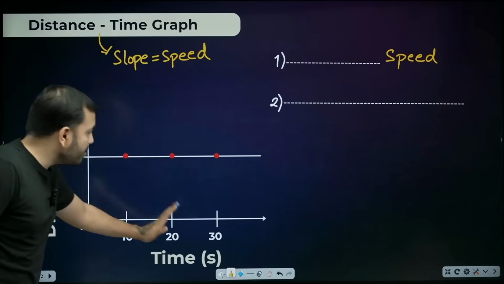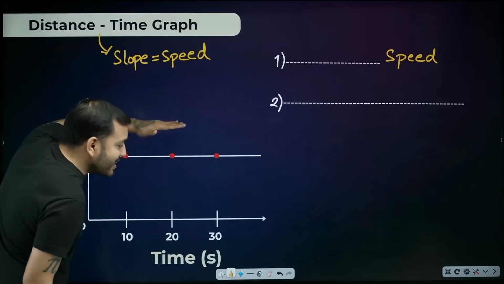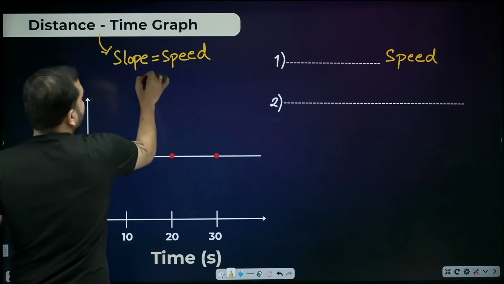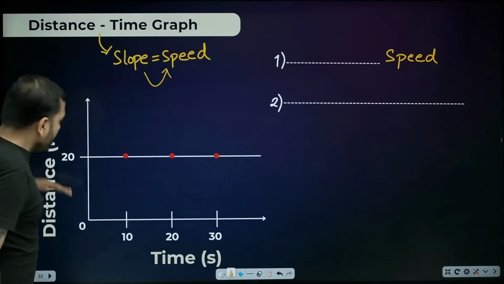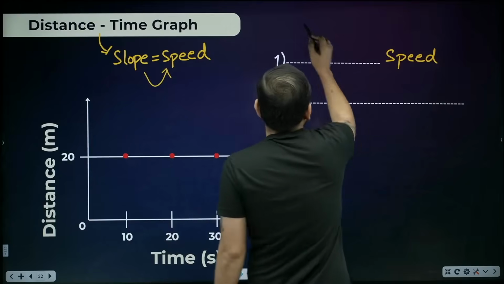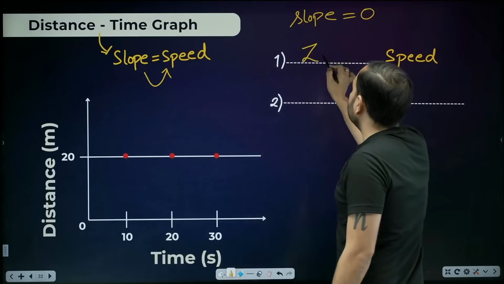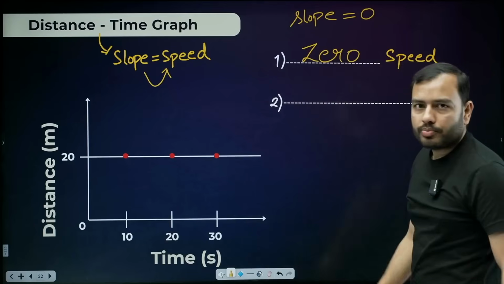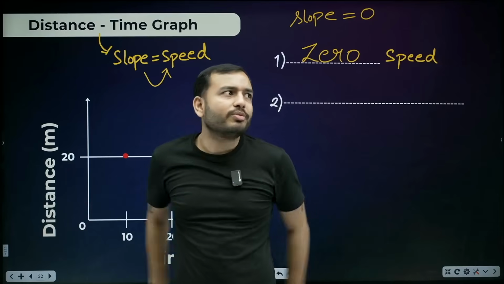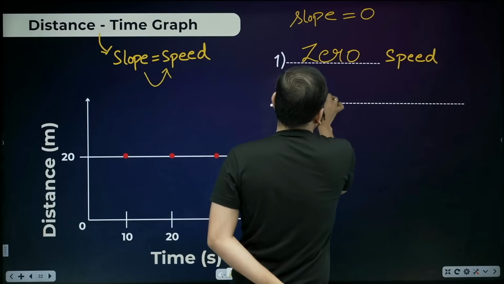Now once again we have a distance time graph. Who recognizes this one? Parallel to the x-axis, right? Can you see it? Parallel to the x-axis. Okay, tell me, what does the slope of a distance time graph give us? Speed. If the graph is parallel to the x-axis, what did I teach you? What is the slope? How much is it? 0. So here what will be the speed? 0 speed. 0 speed means what? It means I am standing still. 0 speed means I am at rest. So this graph is of what? A body at rest.